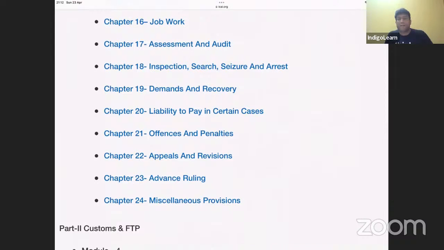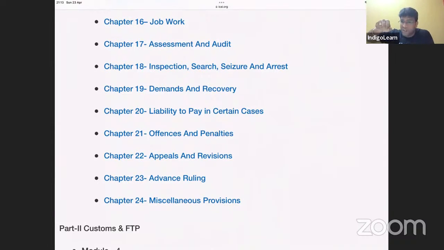Next, assessment and audit, sections 59, 60, 61. Section 60 talks about something called provisional assessment. Where the taxpayer is unable to determine the value or rate of tax, he can apply for provisional assessment. And after that, final assessment is done. Imagine if any amount is payable after final assessment, interest is required to be paid at 18% per annum from the due date of payment till the date of payment.